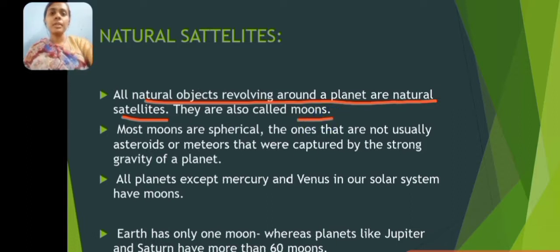So mostly moons are spherical, and they are usually asteroids or meteors that were captured by the strong gravity of a planet. So all planets have moons except Mercury and Venus, which means that Mercury and Venus have no moons in our solar system. So except these two planets, all the other planets have moons. We will now see how many moons each planet has.